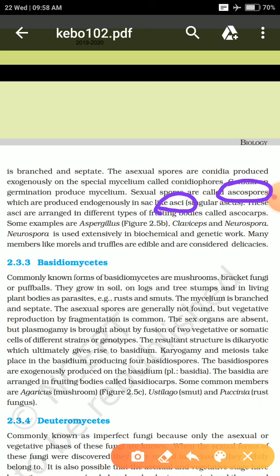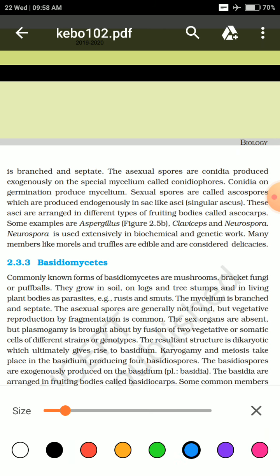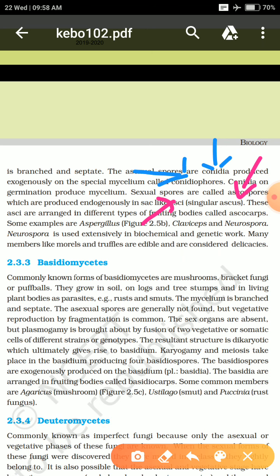This asci is arranged in different types of body structures known as ascocarps. Okay, I hope you understood the things mentioned here. They have asexual spores, conidia, present in conidiophores. They have sexual spores, ascospores, found in asci. That's what we are discussing here.